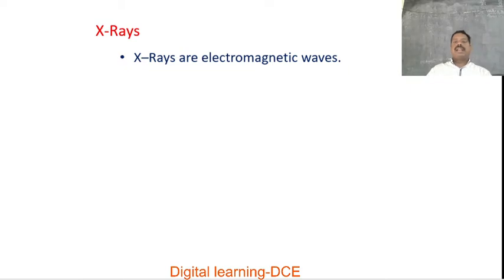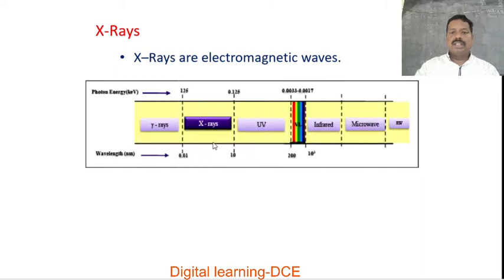Now we are going to give the introduction to X radiations or X-rays. X-rays are electromagnetic waves. X-rays are a part of the electromagnetic spectrum, lying in between gamma radiations and UV radiations. In this spectrum, the X-ray region lies in between the gamma ray and UV regions. In addition, next come the visible region, infrared region, microwave region, and radio region.